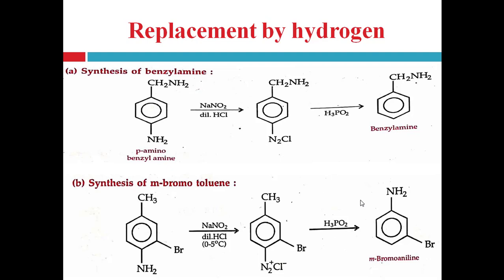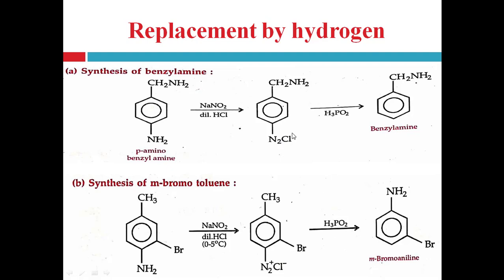So first of all, amino group is converted into diazo group or diazonium group, right? So this para-amino benzylamine reacts with NaNO2 and dilute hydrochloric acid in cold condition and produces the corresponding diazonium salt, aryl diazonium salt. Here the aryl group is what? This benzylamine group, right? So here substituted aryl ring is present, which is attached to the diazonium chloride group. This one is the diazonium chloride group, right?